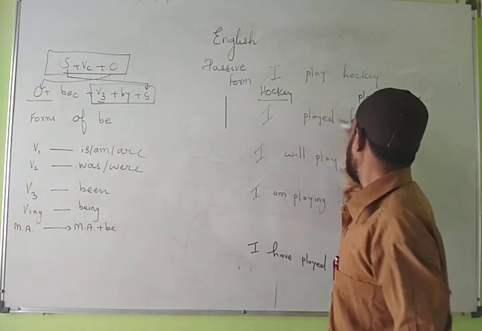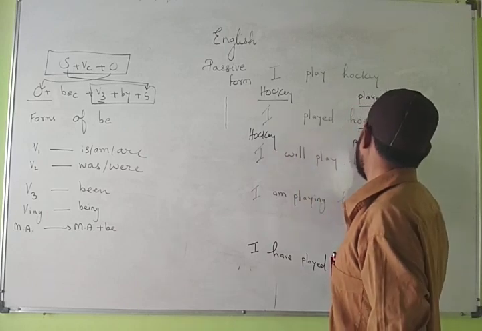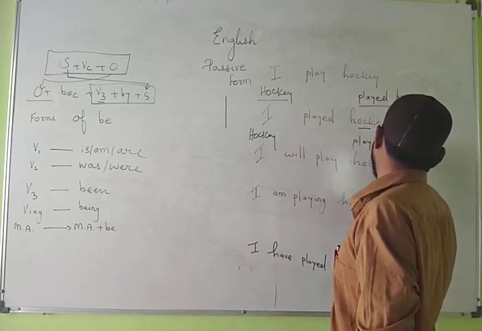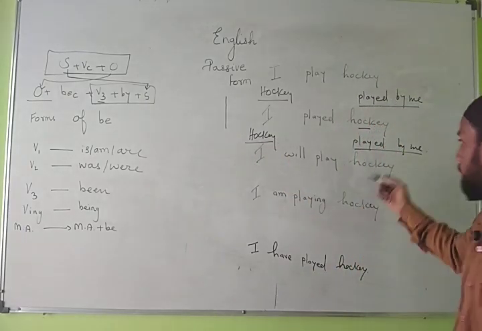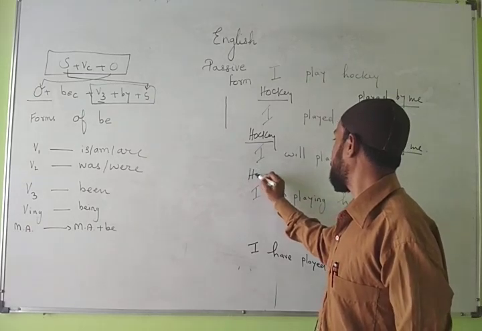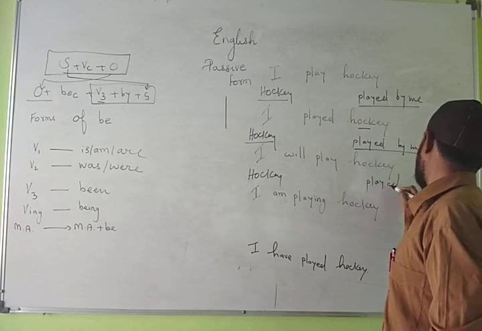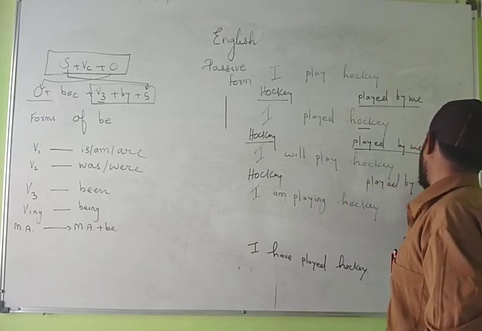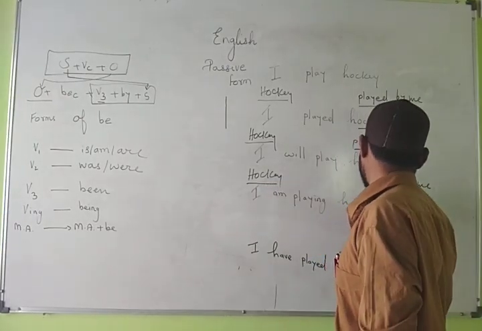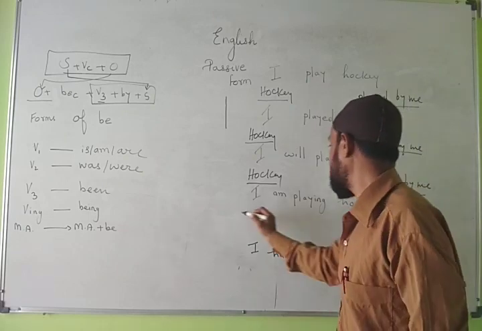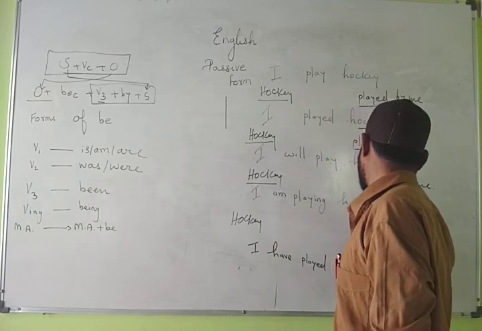Second sentence, object becomes subject, hockey. Third form, played, by me. You can see in all sentences this remains the same. Again here, the subject becomes the object, hockey, played, third form of verb, subject connected to the sentence with by me. Next sentence also, you can see it is the same in all types of sentences. Here also, the subject becomes the object, hockey, third form of verb, played.